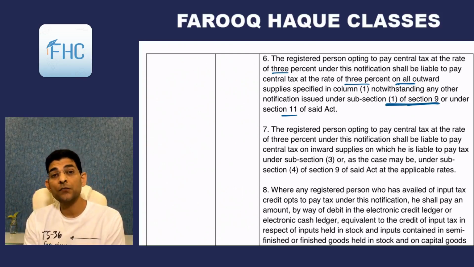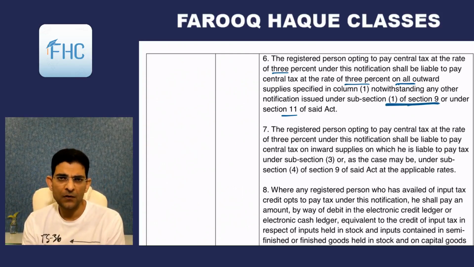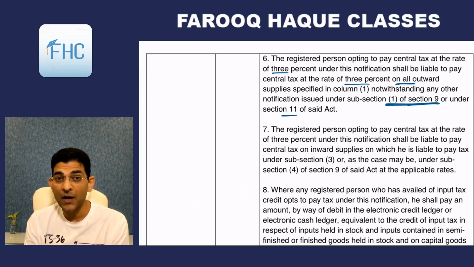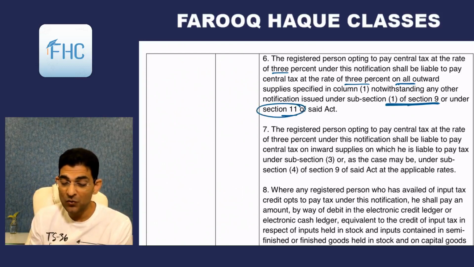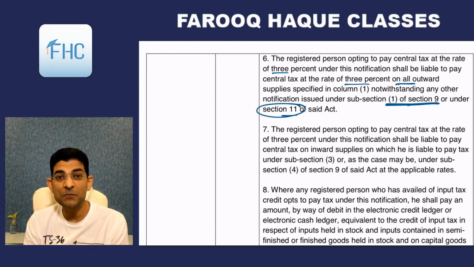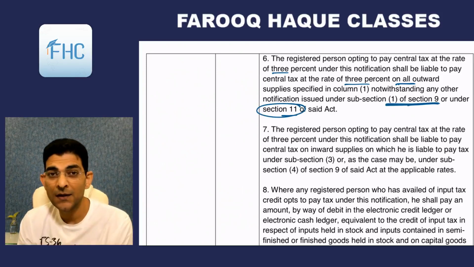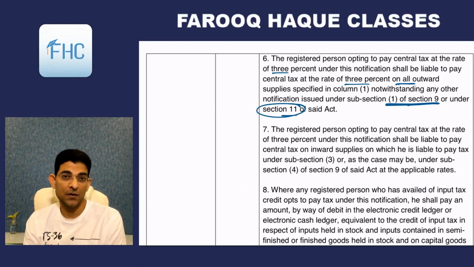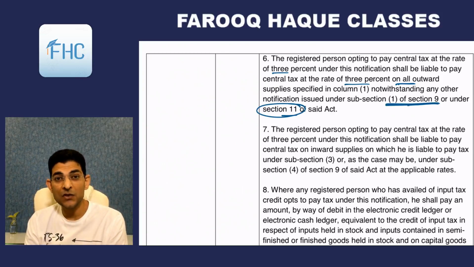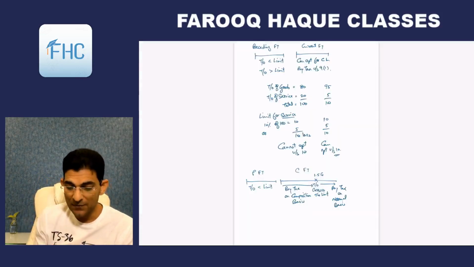So for example, you are supplying say 10 different kinds of goods, and it may happen that the normal rate of tax on some of the goods is higher than 6% overall or 3% CGST, and on some of the goods it may be even less than 3%. Similarly, there can be exemption notifications under Section 11. Section 11 means exemption; it gives the government the power to grant exemptions. So on some of the goods the tax may be exempted also. Then what will happen in such a case? I'll tell you with an example.